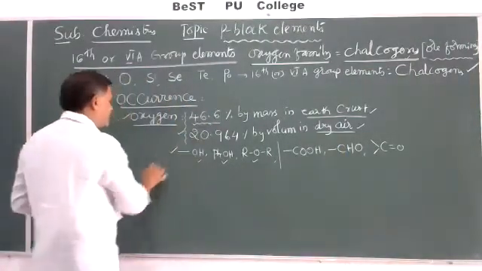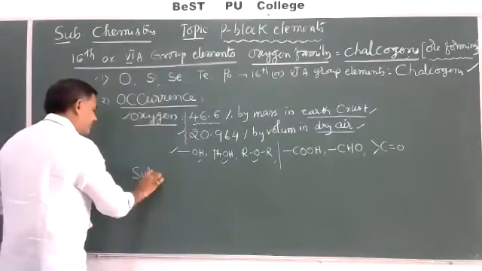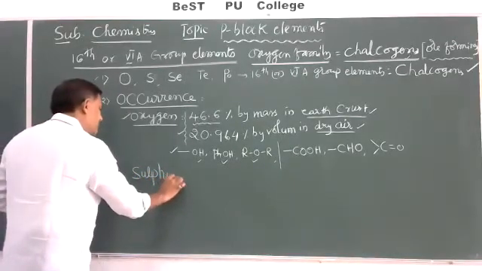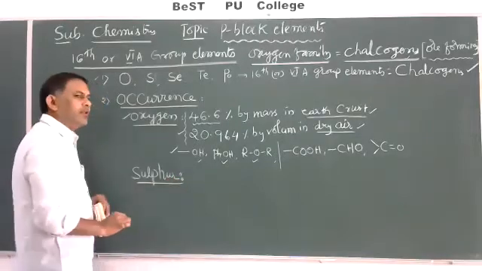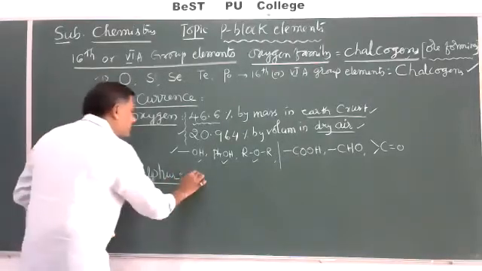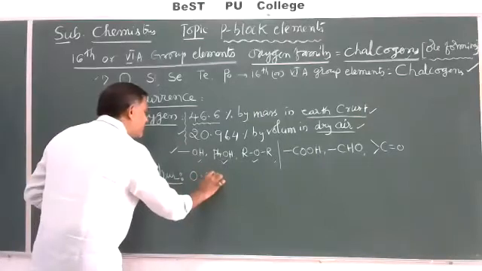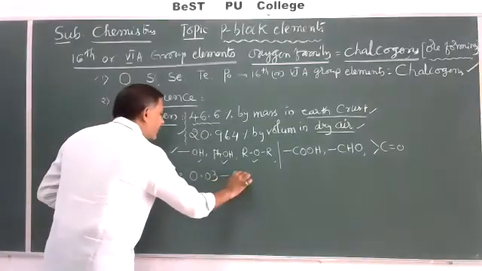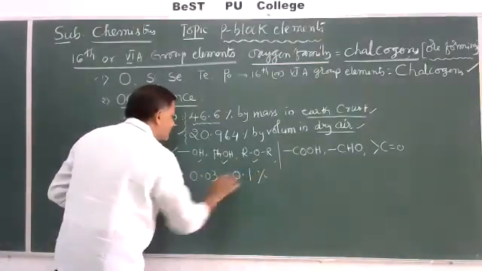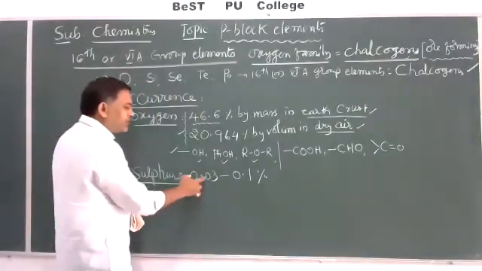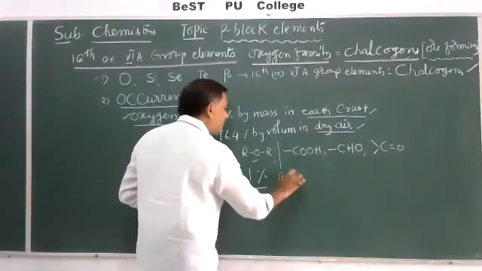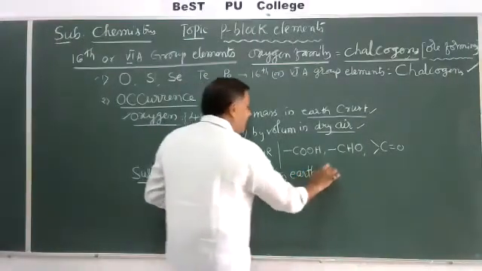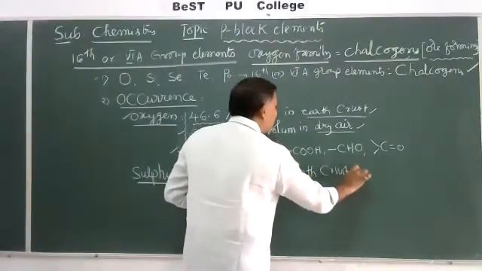Then the next one is sulfur. Generally, sulfur percentage is very low. In the earth crust, nearly 0.03 to 0.1 percent is present.